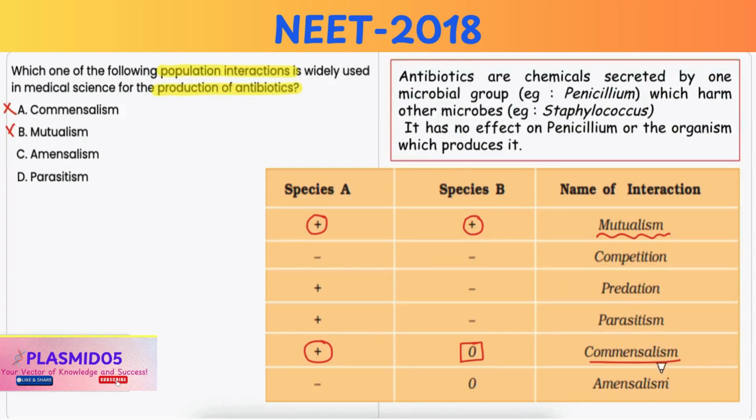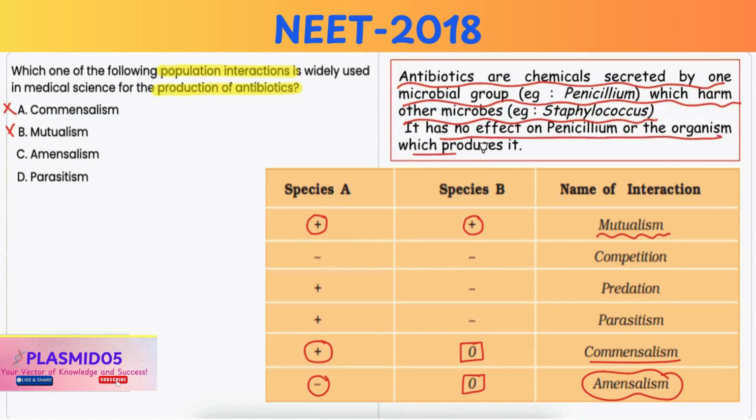Option C, amensalism. Now in amensalism, one organism is inhibited or destroyed while the other remains unaffected. Antibiotics are produced by certain microorganisms like fungi or bacteria to inhibit or kill the competing microorganisms. So, this interaction is an example of amensalism, and this is widely utilized in medical science for antibiotic production. Thus, it is the correct option.